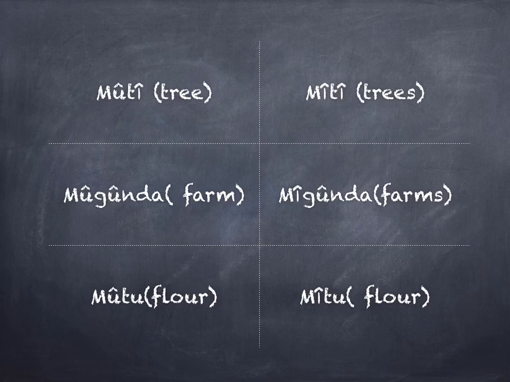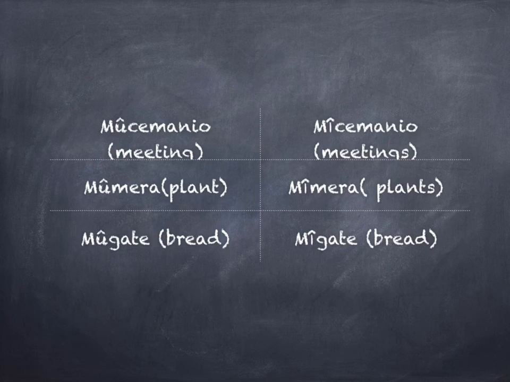Mũgũnda, mĩgũnda. Any type of flower will be referred to as Mûtu when it's in singular, and Mûtu when in plural. A single meeting is known as mũcemanio, while various meetings are known as mĩcemanio. Mũcemanio for singular, mĩcemanio for plural.